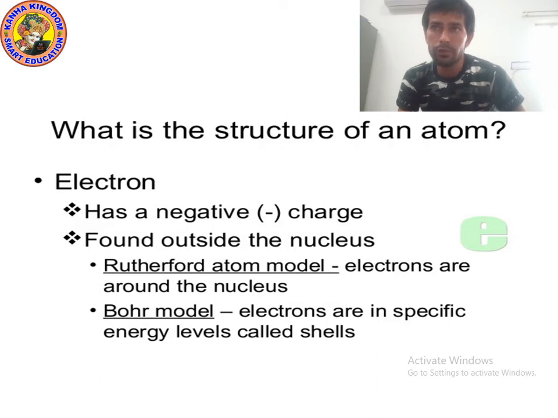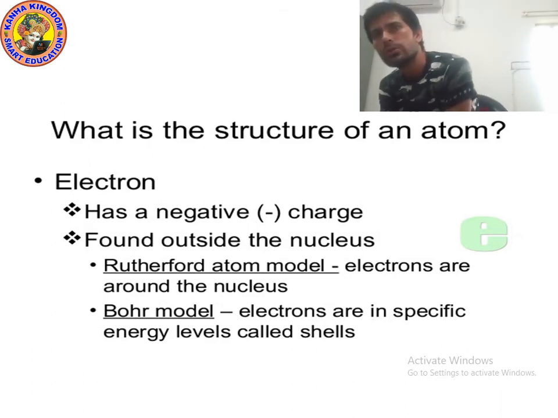It is found outside the nucleus. Electron is not found in the nucleus. Only proton and neutron are found in nucleus.